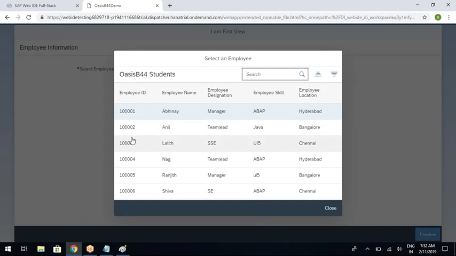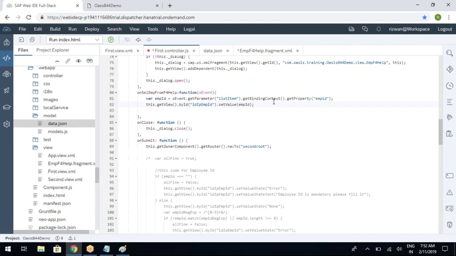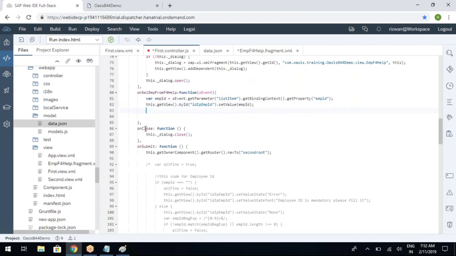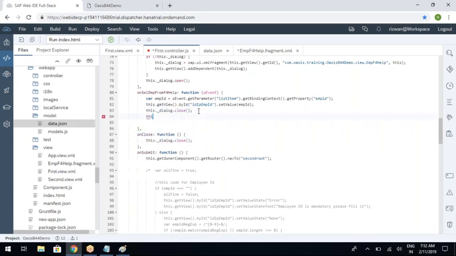The moment I select any row, I'm extracting the employee ID from that row and setting this value to the input field, and you also need to close this pop-up automatically. To close the pop-up, either you call this function or you write this statement. Both are single statements, so you can directly close the dialog, or you can call this function, which closes the dialog. Anything is fine. If you want to call this function, how? this.onClose.